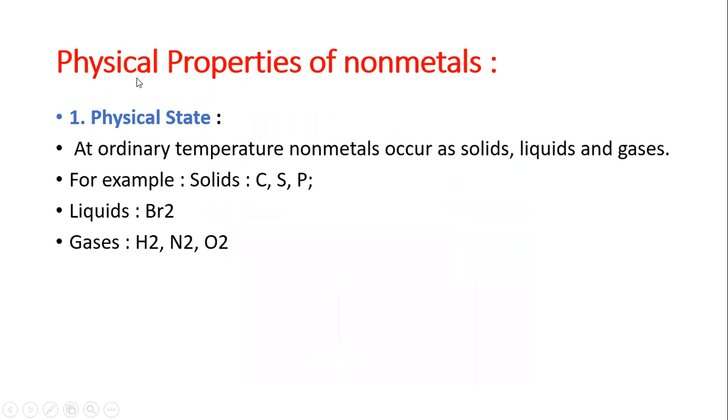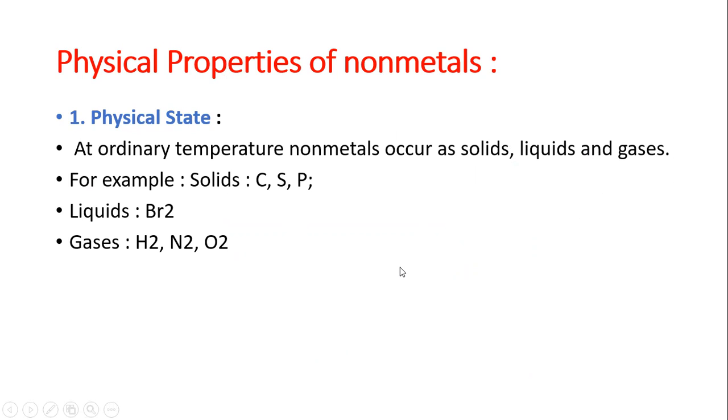Next, the most important property, the physical state. At ordinary temperature, non-metals occur as solids, liquids and gases, which means they are present in three forms.